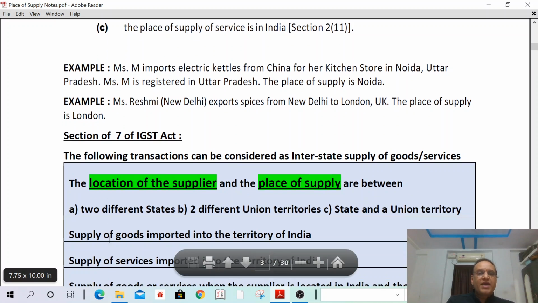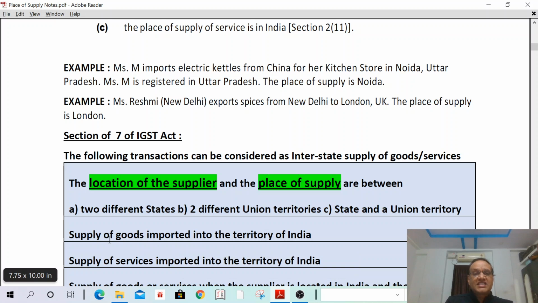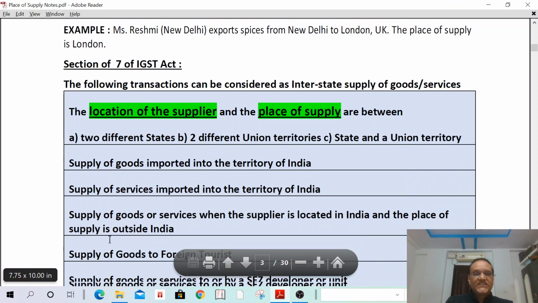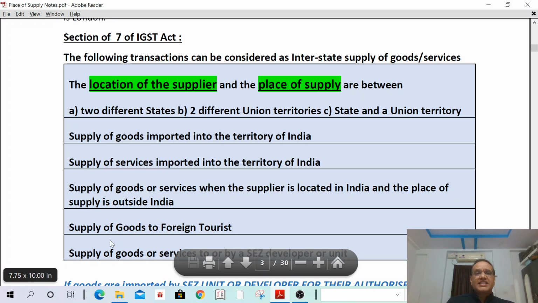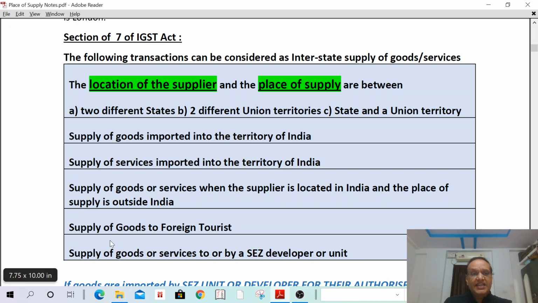And a very, very important section, that is section 7 of the IGST Act. What is section 7 of the IGST Act? It clearly defines the following transactions that can be treated as interstate supply of goods. What is interstate and intrastate? Interstate supply of goods means supply of goods or services made out of the state. What is interstate? Supply of goods or services from one state to another state, from one state to another union territory, that is outside the state.